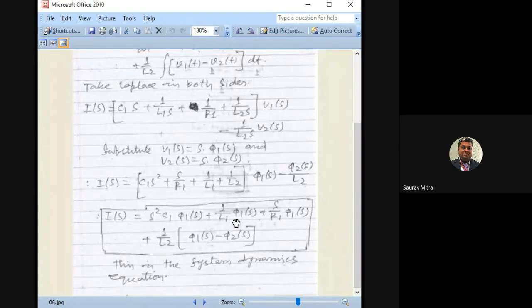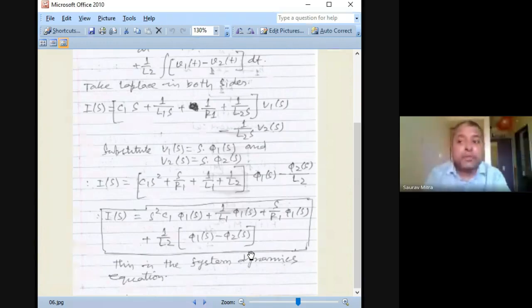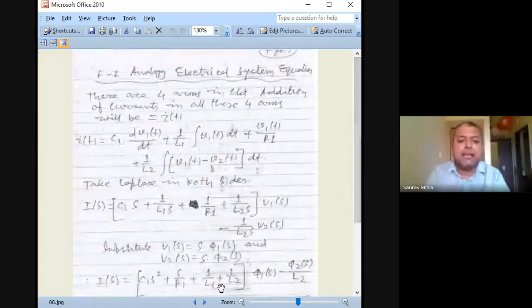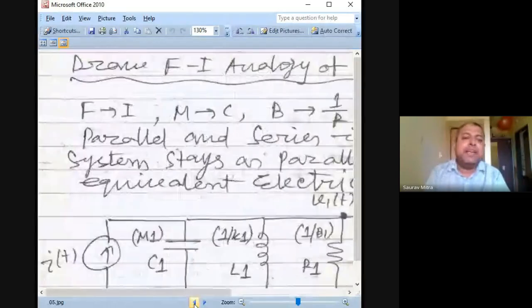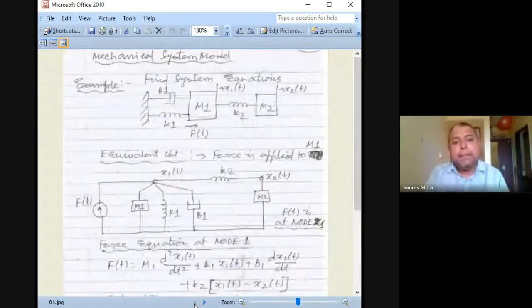So I(s) is equal to everything in terms of phi1(s), phi2(s). Do some little jugglery, some little analysis, and you will be able to find out two transfer functions. So this will be your job, I'm leaving it up to you. I want the transfer functions phi1(s) by I(s) and phi2(s) by I(s). I will tweak the numerical a little bit, so exactly the same numerical I will not ask. I might give you the values of M, B, K, and ask you to find out the transfer function. So this will be your first numerical in your open book assignment.